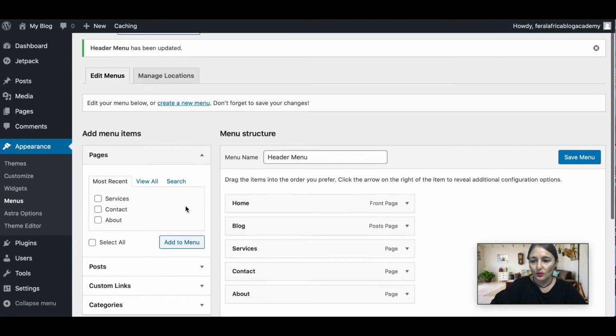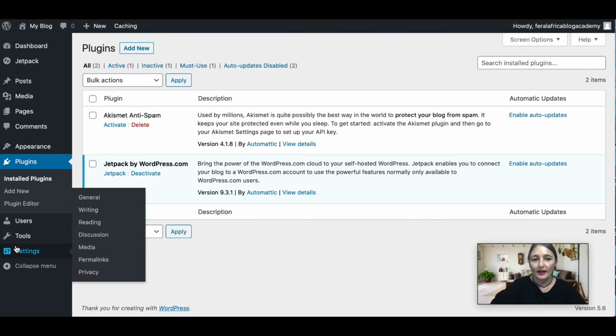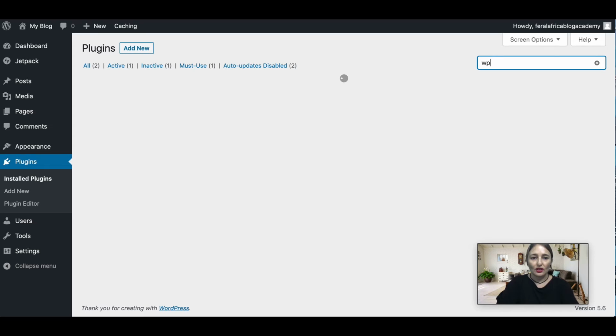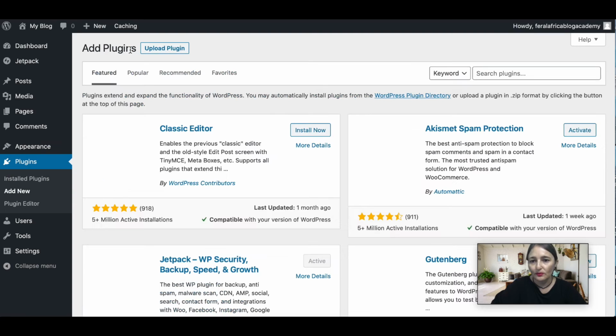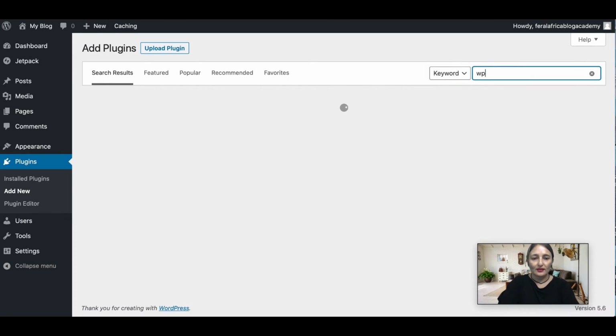The next thing we want to do is install some basic plugins that we know we're going to be using. So let's head back to plugins. We want to have a contact us page, and WordPress Forms is a contact page software. You're going to click on add new, and then in the search, type WordPress Forms. That's the one that we deleted earlier on.